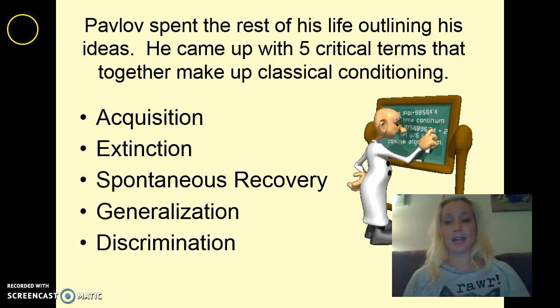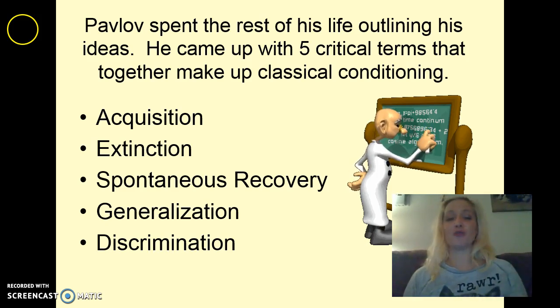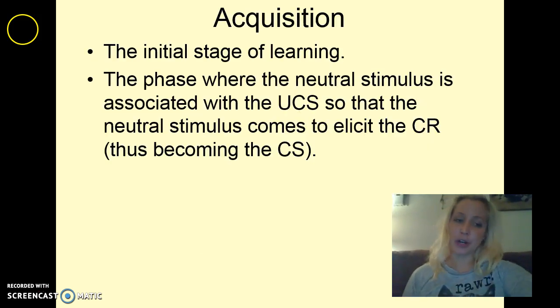And the opposite of that is going to be discrimination. If we think about Pavlov's dogs, they would only respond to a certain sound of a bell ringing, not the sound of all bells ringing. Okay, I added these slides in here. I'm also going to upload this PowerPoint with this video, just so you can remind yourself.